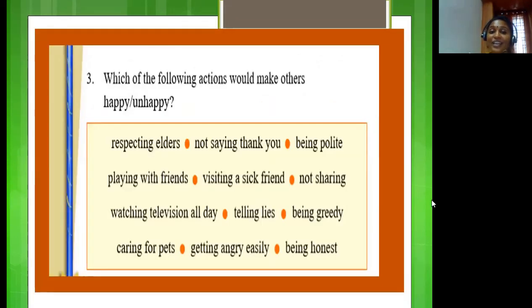Children, here again you have a very interesting activity. Let me read out the question first. Which of the following actions would make others happy or unhappy? You have here in this box a list of good habits or actions and a few bad habits. You need to find out which of these actions could make other people happy and which could make others unhappy. Let's look into these actions first.